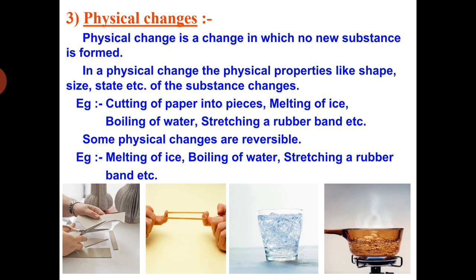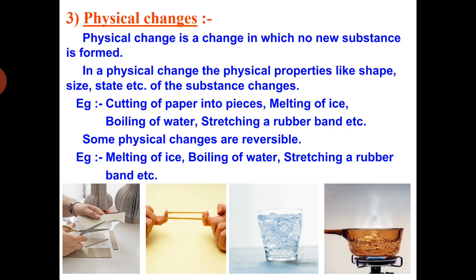Droplets of water on the inverted pan. It means vapors are coming out from the boiling water. Clear?